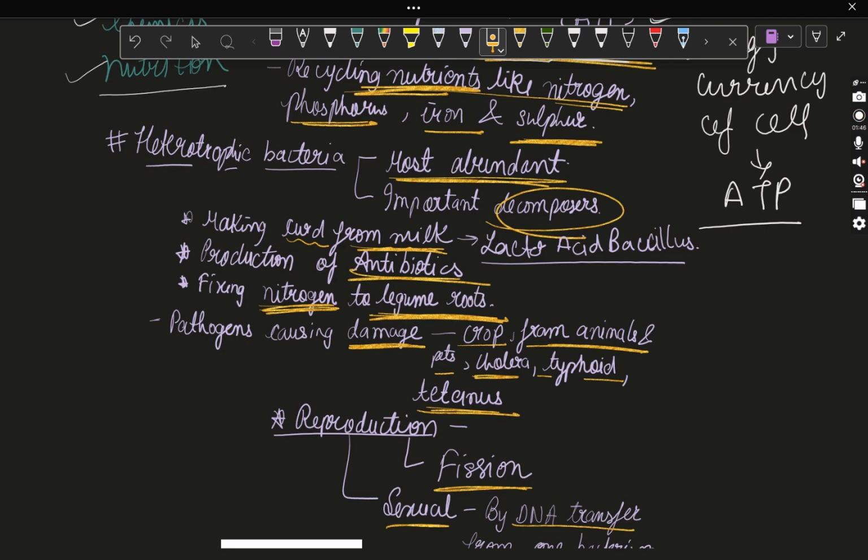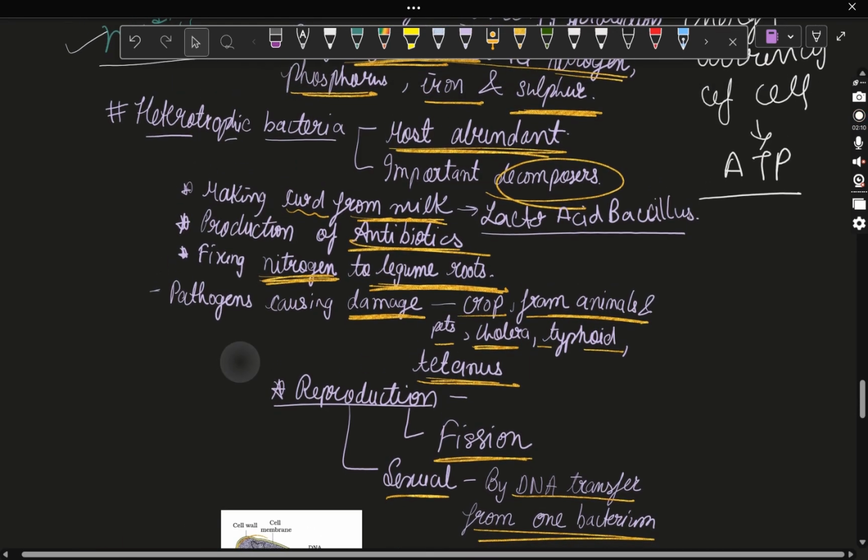We all know that here I wrote that pathogens cause damage to crops, animals, pets: cholera, typhoid, tetanus. They cause different diseases to animals. So the antibiotics, that is medicine, is also being made from this bacteria only, from heterotrophic bacteria only. So we can say that the production of antibiotics is done by these heterotrophic bacteria only.